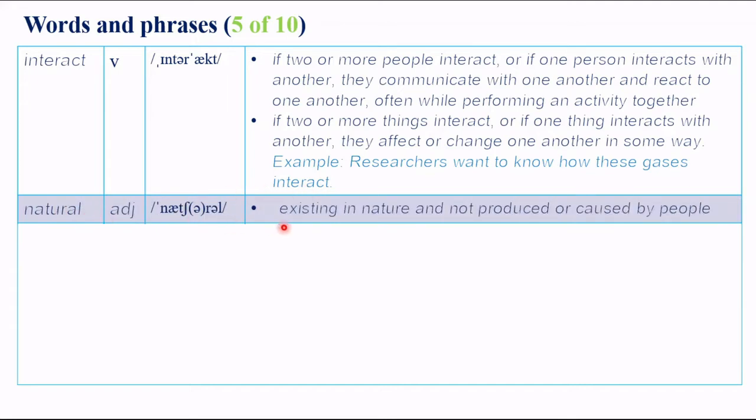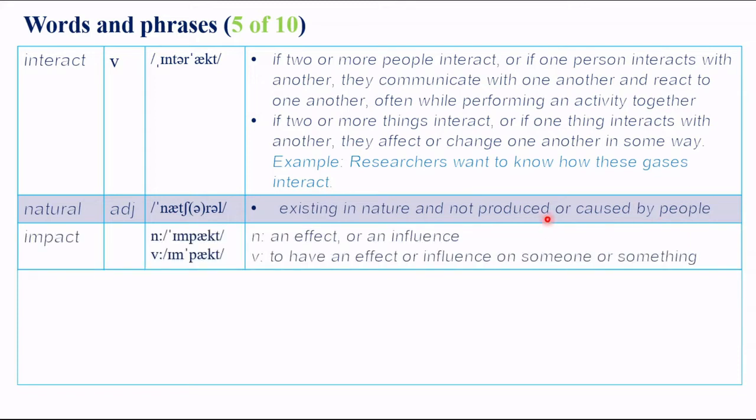Natural. Natural is existing in nature and not produced or caused by people. Impact. This is for nouns. If it acts as the verb, it is impact. The meaning for noun is an effect or an influence. For verb is to have an effect or influence on someone or something.